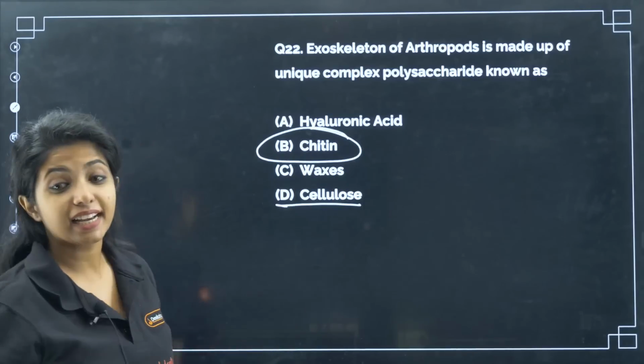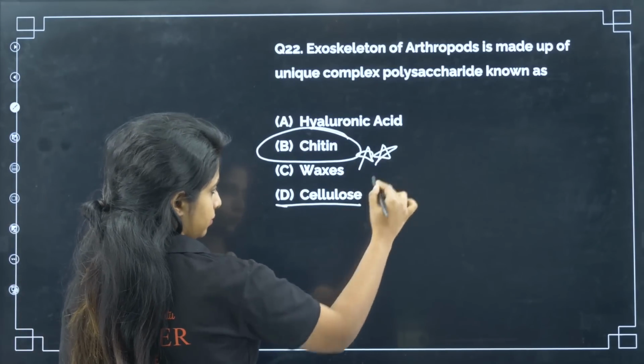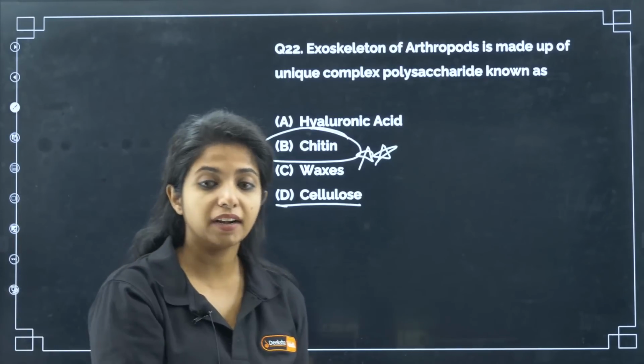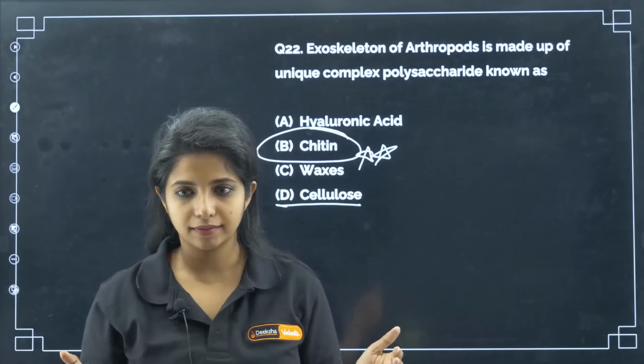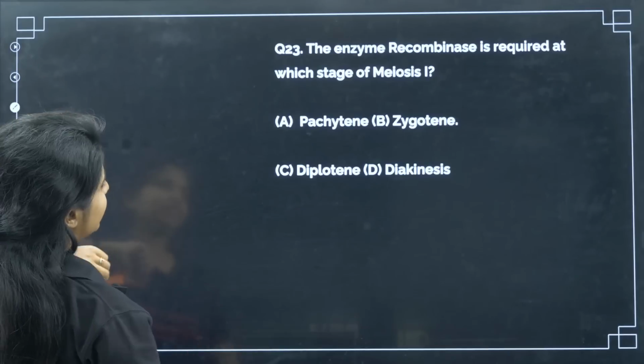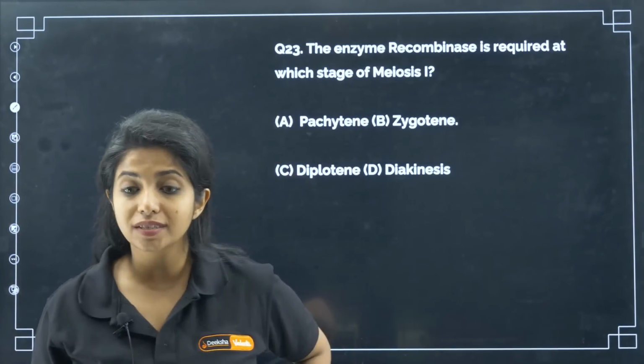The answer is chitin. What is it? Chitin. Remember it. Chitin. So even if we put a tin and try to kill the cockroach, it won't die. How's that trick? I know it's lame, but still. So chitin. Now the enzyme recombinase is required at which stage of meiosis 1?